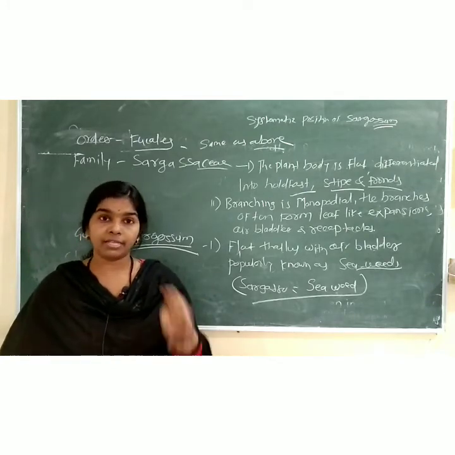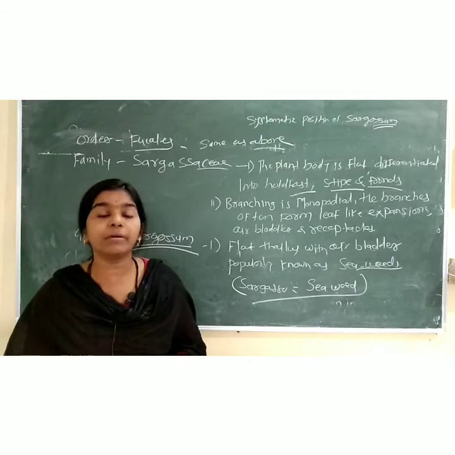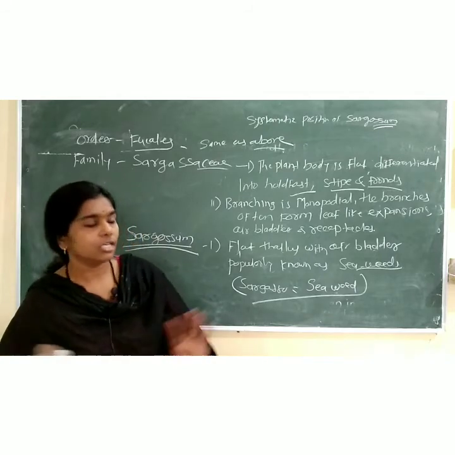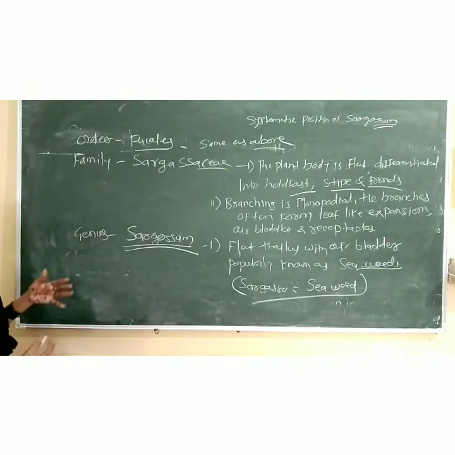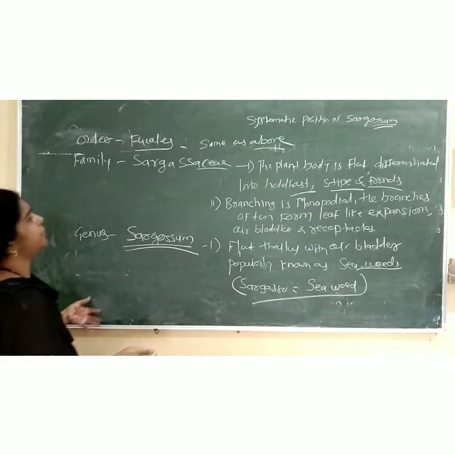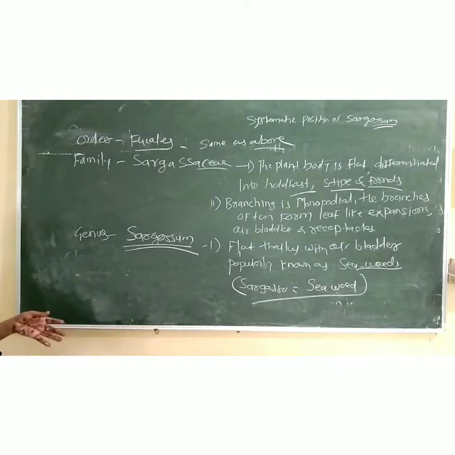First I explained that it is marine algae. Marine means they are found in the sea. So, seaweeds. Okay. So the last point of the genus Sargassum, that is the plant body, is a plant with air bladders and is popularly known as seaweed, found in the West Indies coastal areas. So these all are the systematic positions of the Sargassum, right.